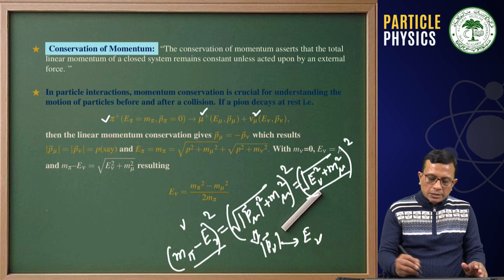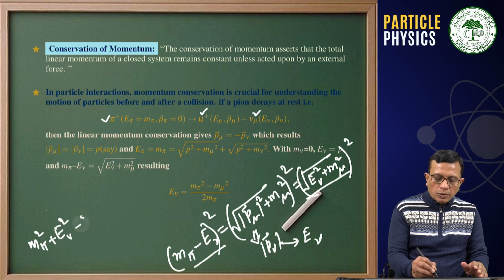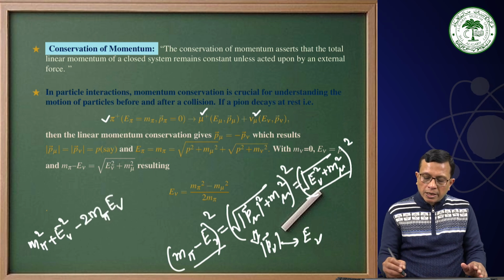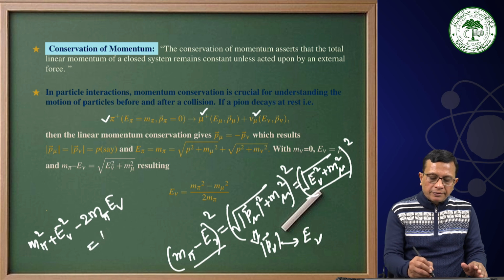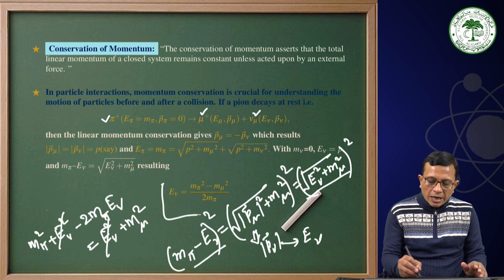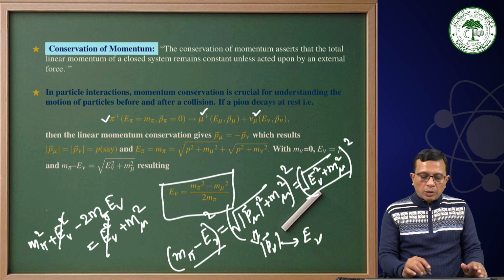This will give us m pi square plus E nu square plus twice m pi E nu from here, and on the right hand side we will have E nu square plus m mu square. Therefore, E nu square from both the sides will go away and we will have E nu as m pi square minus m mu square upon twice m pi.